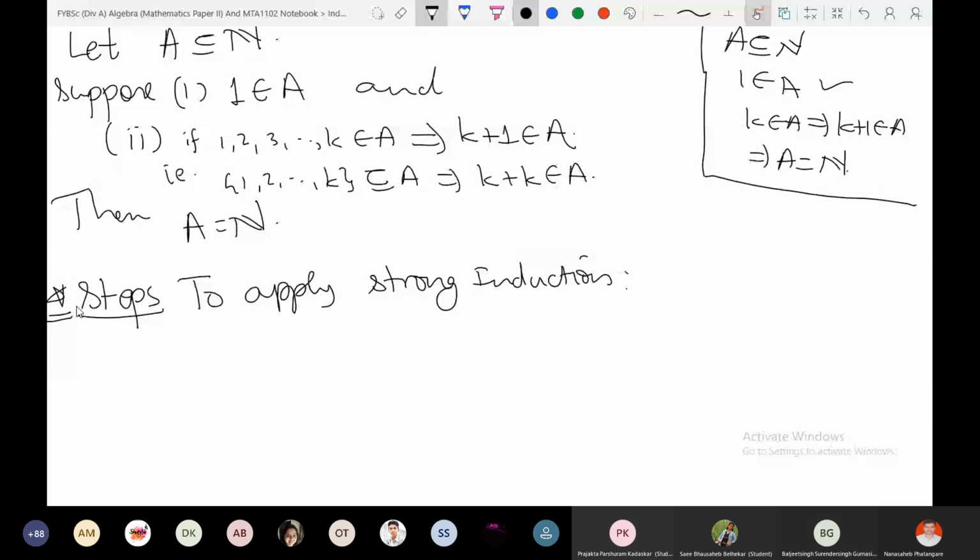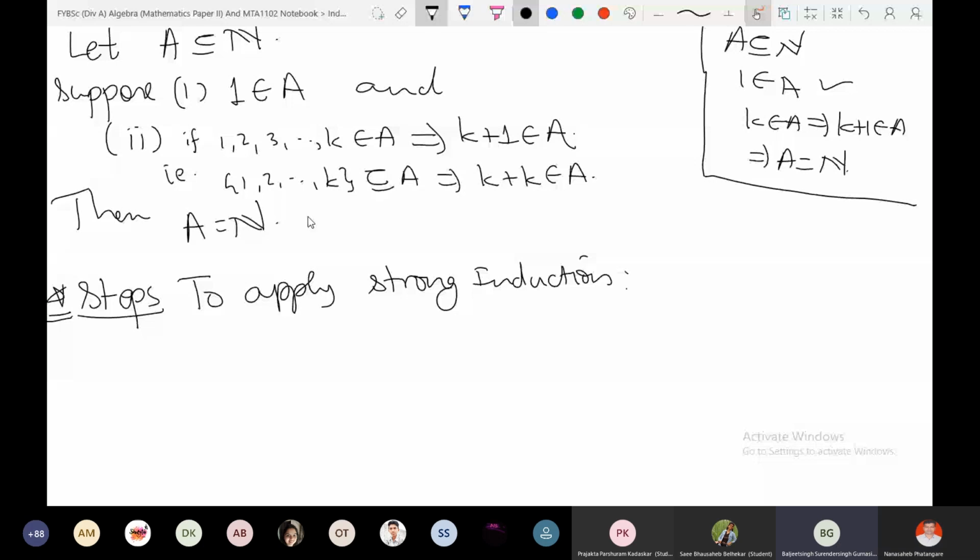Yeah, so in weak induction, see, I have written on the right side. What is our assumption? We are assuming only for k, and then from that we prove for k plus 1, whatever is about k minus 1, k minus 2 or previous numbers aside. But here we are assuming that it contains 1, 2, 3 up to k, all before k, and then from that you are proving for k plus 1. This is the difference. Is it clear?